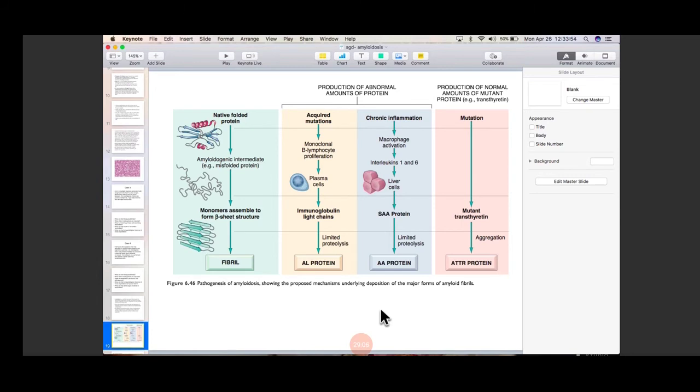Now, what is the chemical nature of amyloid? Majorly, 95% of this amyloid is going to be formed of fibrillary protein, either AL or AA or ATTR or beta-2 microglobulin or transthyretin, and the remaining 5% of the amyloid is formed of other components like P component and other glycoproteins. Okay.